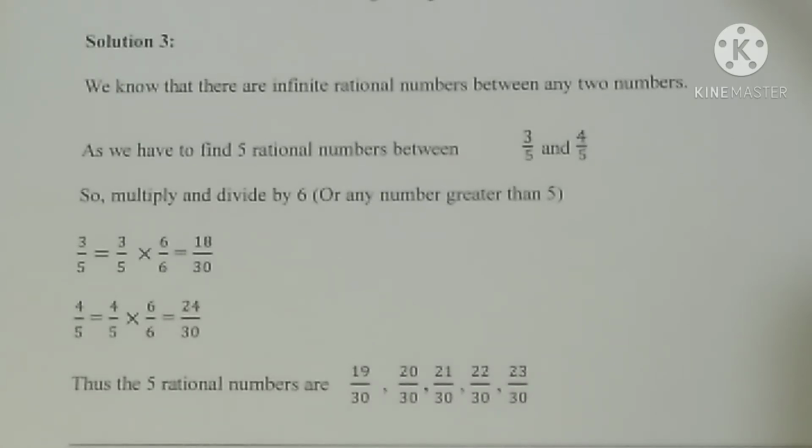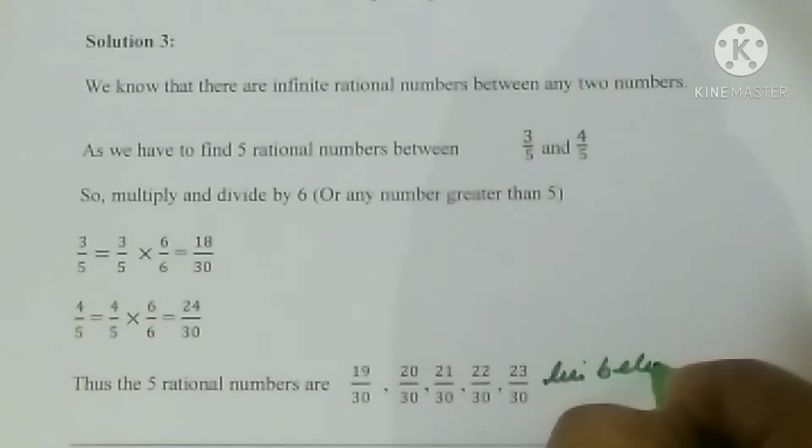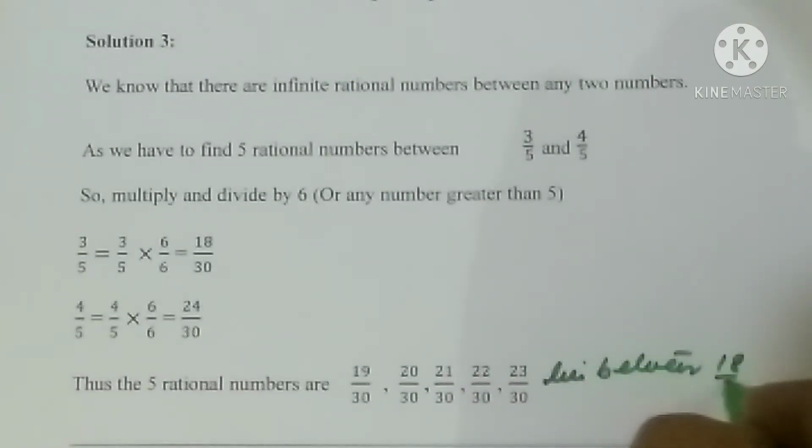Now which are the 5 rational numbers that lie between? We can start with the numerator 19 to numerator 23. That means the rational numbers are 19 by 30, 20 by 30, 21 by 30, 22 by 30 and 23 by 30. So these are the 5 rational numbers that lie between 18 by 30 and 24 by 30.